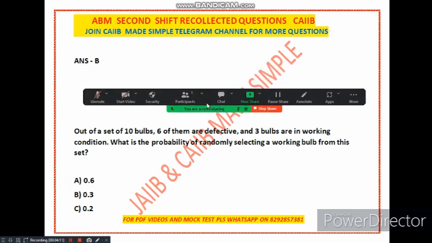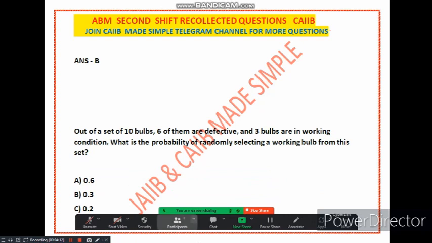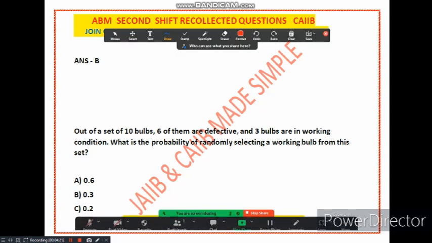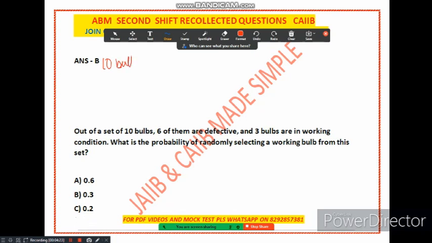Let me explain. You try to understand. These are 10 bulbs, out of which 6 are defective and 3 bulbs are in working condition. Do you know the formula for probability?